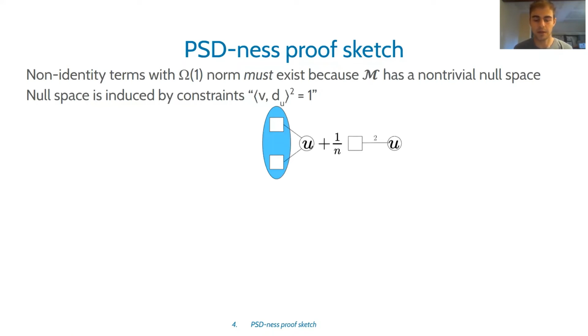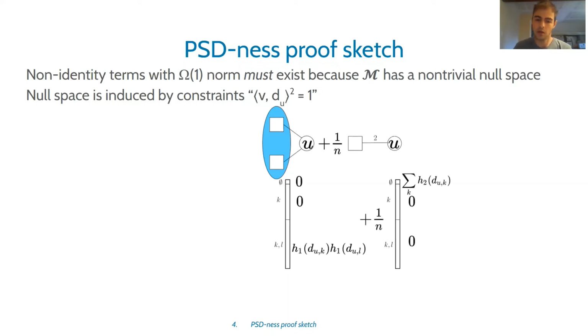Here, it's a graph matrix, but I've fixed one of the vertices, the circle vertex for u, and the square vertices are allowed to have varying labels. So to recall a little bit more, here's how it can be interpreted as a vector. It's a sum of 2 shapes. The shape on the left lives in the degree 2 block of the vector. The shape on the right lives in the degree 0 block.